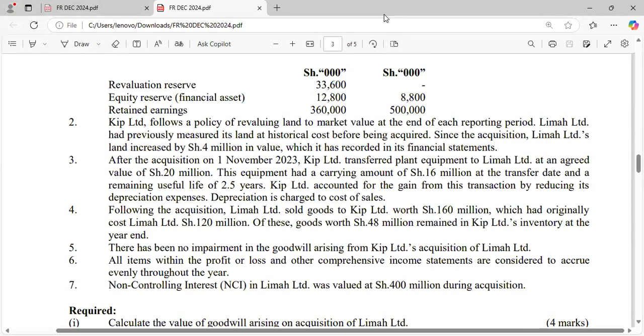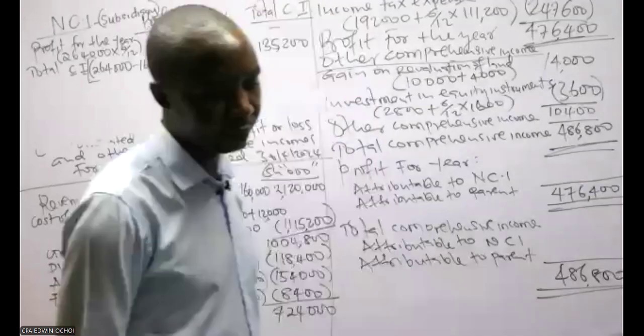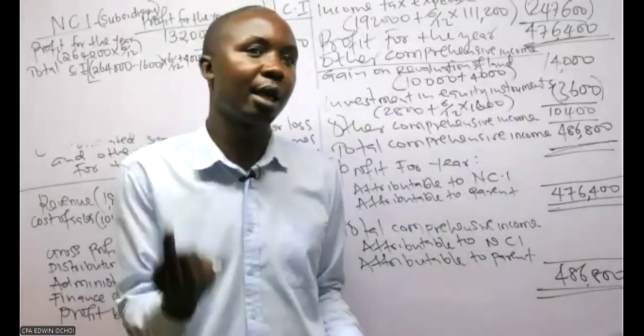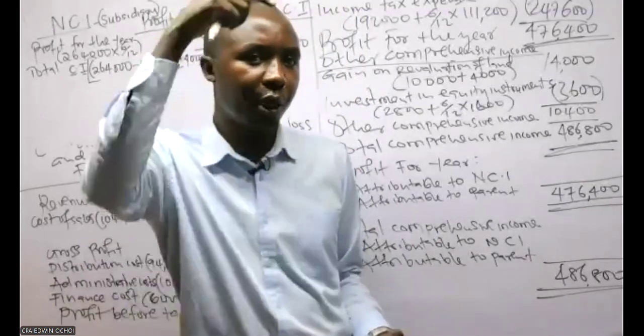They just said, following the acquisition, Rima Limited sold goods to KIP worth 160 million, which had originally cost Rima 120. Of these goods, worth 48 million remained in KIP Limited's inventory at year end, and it was due to an upstream sale. That one must be adjusted accordingly because NCI is affected. It's an upstream sale from the subsidiary to the parent.